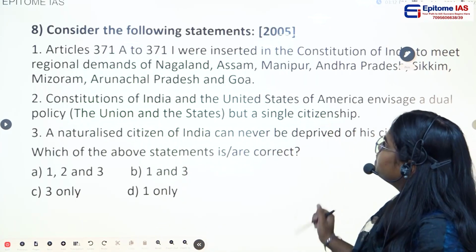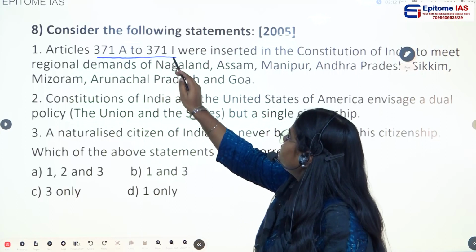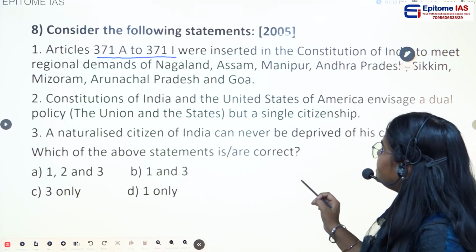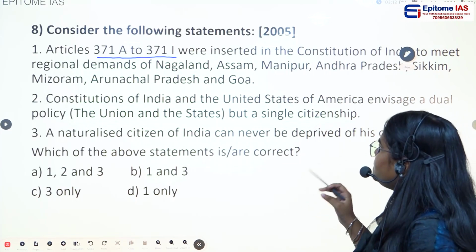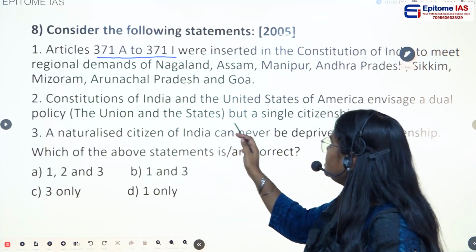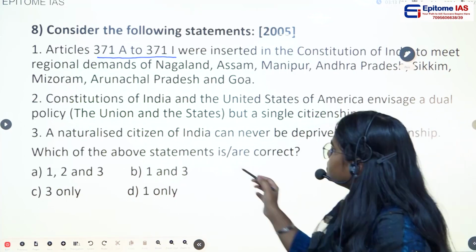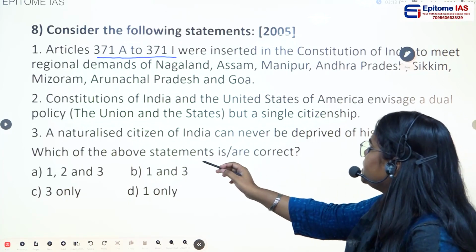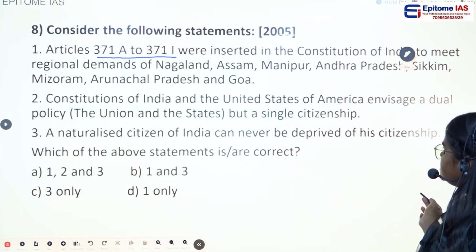Consider the following statements. First statement, Articles 371A to 371I were inserted in the Constitution of India to meet regional demands of Nagaland, Assam, Manipur, Andhra Pradesh, Sikkim, Mizoram, Arunachal Pradesh and Goa. Second statement, Constitutions of India and United States of America envisage a dual polity, the Union and the states, but a single citizenship. Statement 3, a naturalized citizen of India can never be deprived of his citizenship.